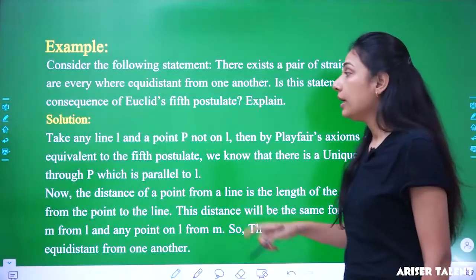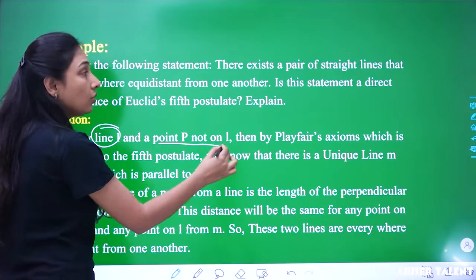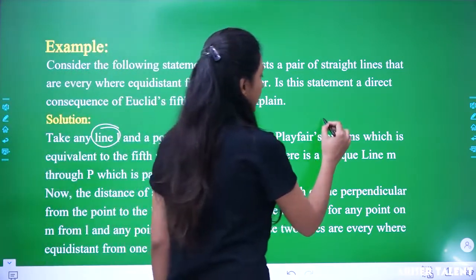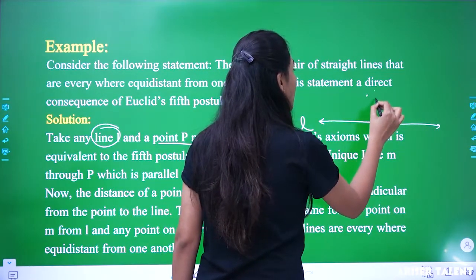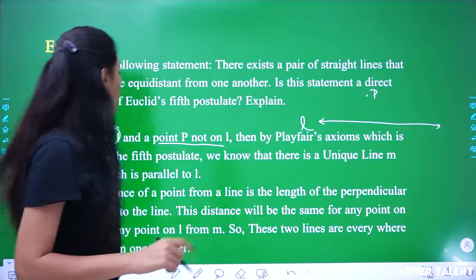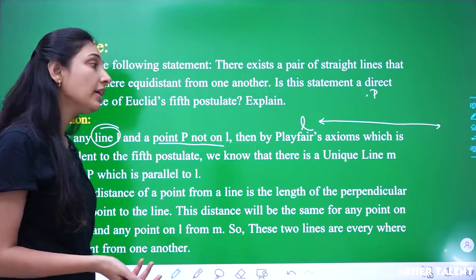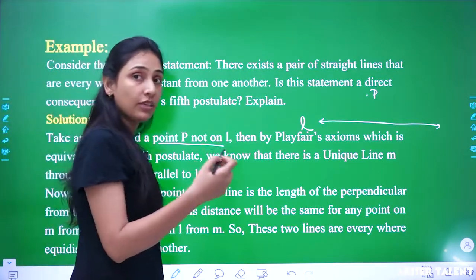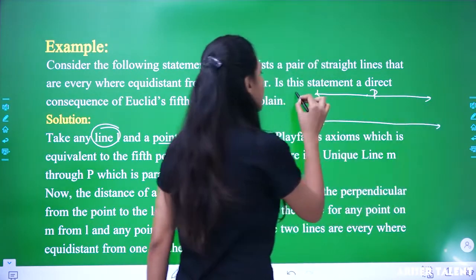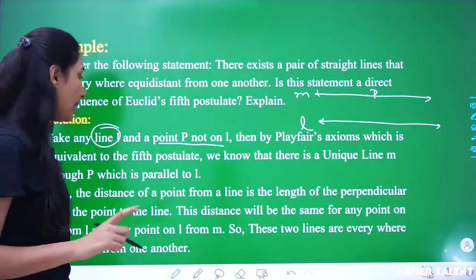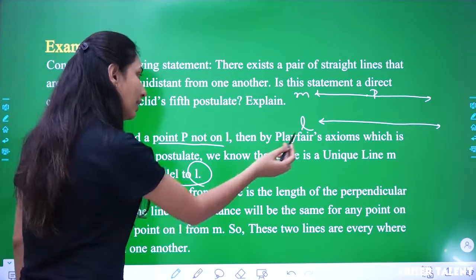Okay. So here we are taking a line L and a point P not on L. That we have done before. We are going to have a line L and a point P not on line L. Now by Playfair's axiom, which is equivalent to the fifth postulate, we know that the unique line M that we had studied just 2 minutes before, here is a line M, which is parallel to L, right?